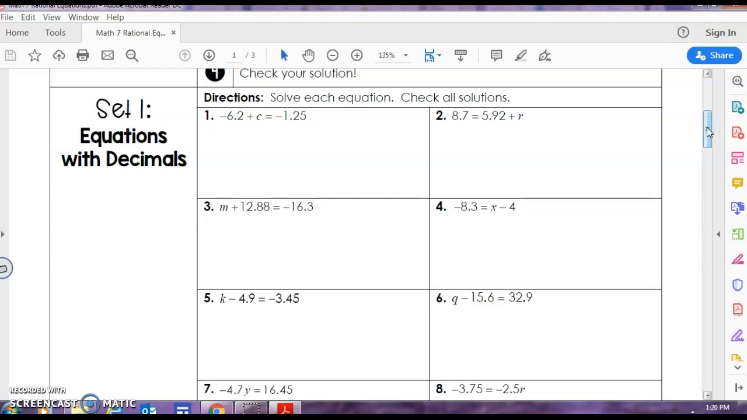Looking at number 1, we see that we need to isolate the variable c. That means we need to get rid of negative 6 2/10. The opposite of subtracting 6 2/10 is to add 6 2/10 to both sides of the equation. Since my signs are different, I know that I must subtract.